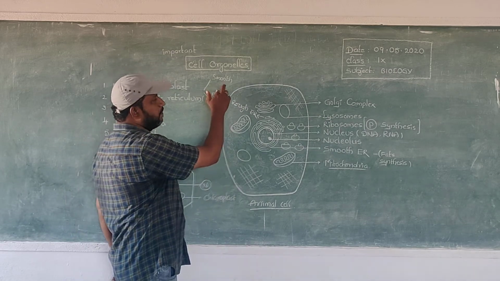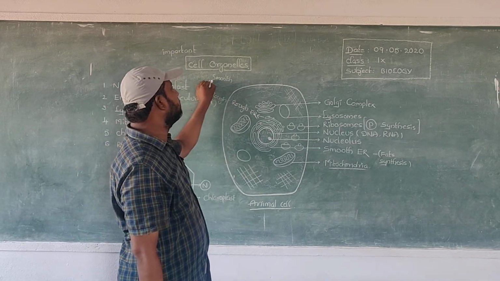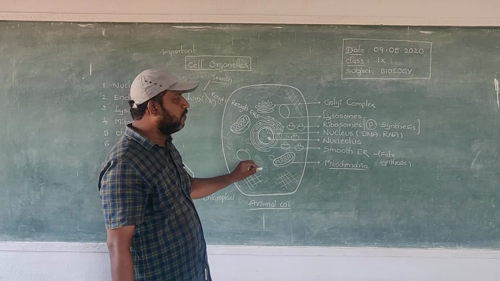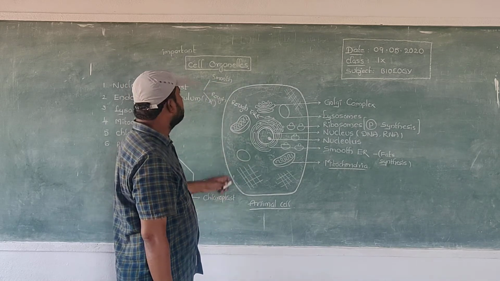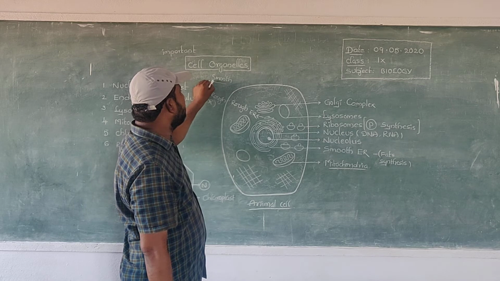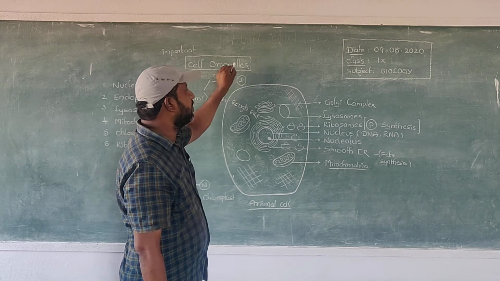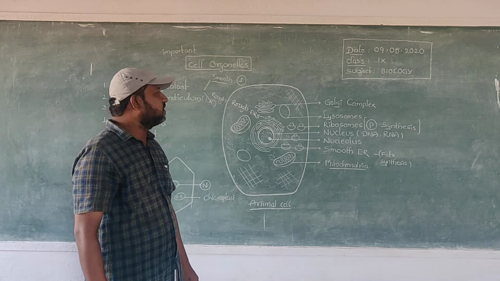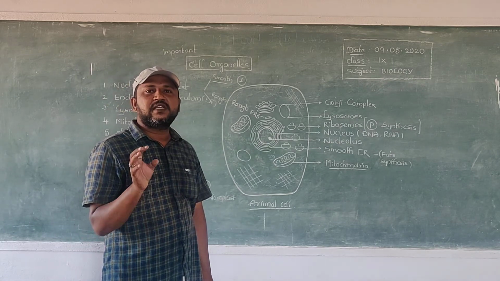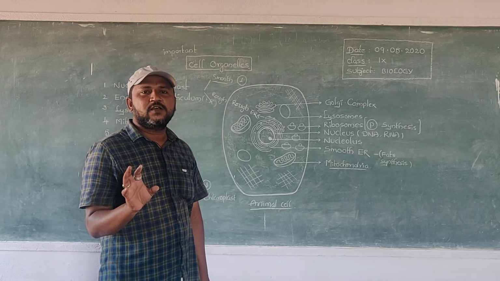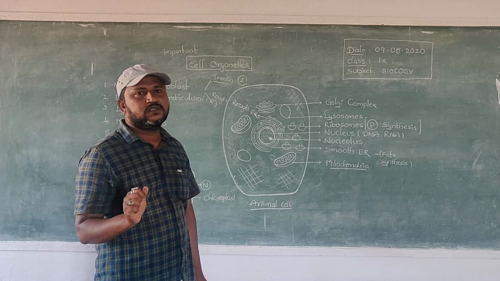At first, the smooth endoplasmic reticulum is helpful for synthesis of lipids. L stands for lipids. Smooth endoplasmic reticulum is helpful for synthesis of lipids or fats.